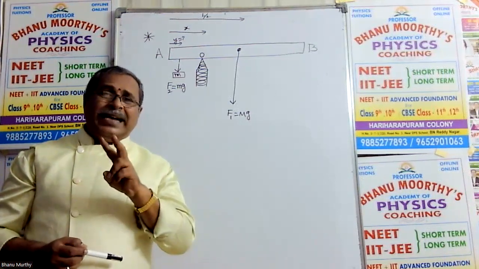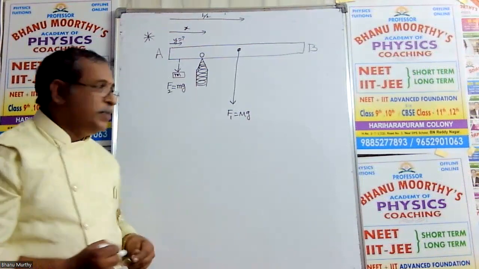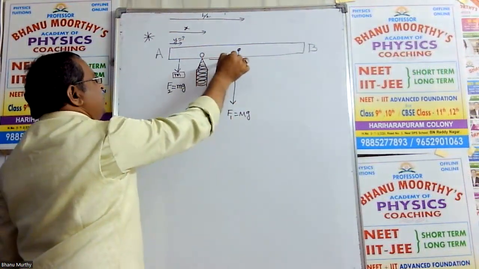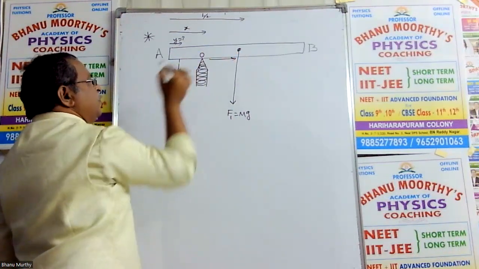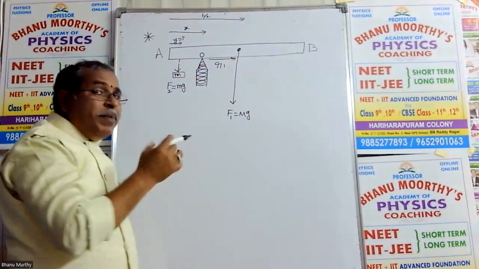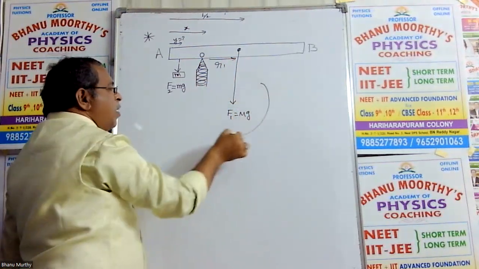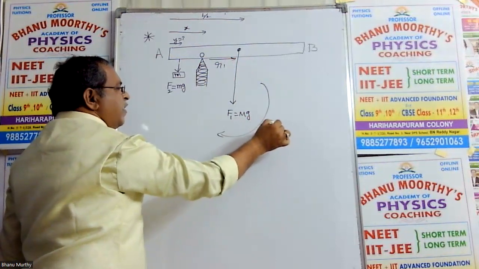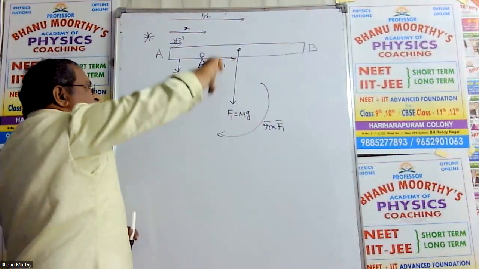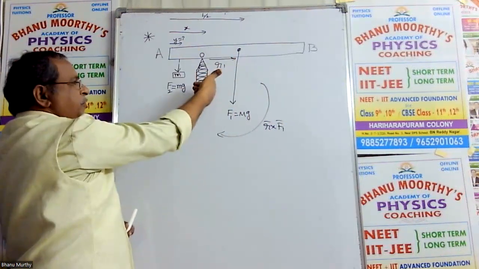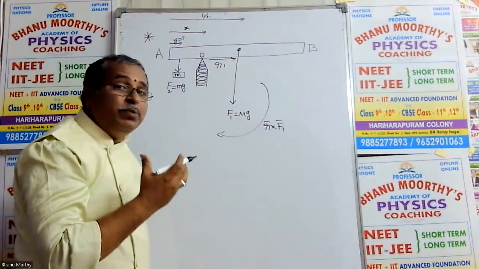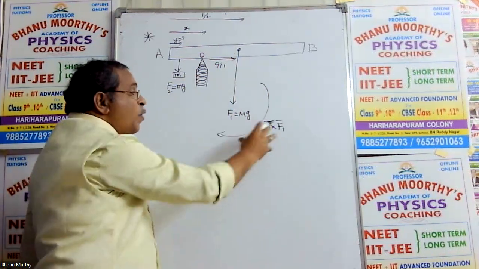There are two forces acting on the rod. First force is F1 equal to Mg. And the position of this force from the point O, that is the tilting point, is R1. So the moment of force is R1 cross F1. This is called moment of force. This force tries to take the rod in this direction. This is clockwise direction. So this is called clockwise moment.